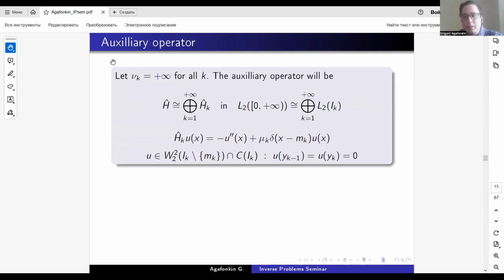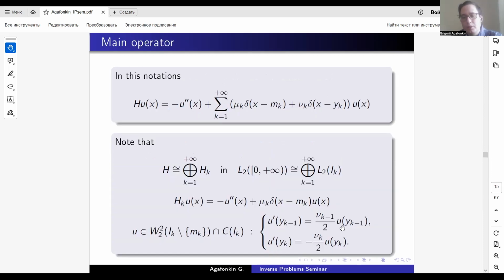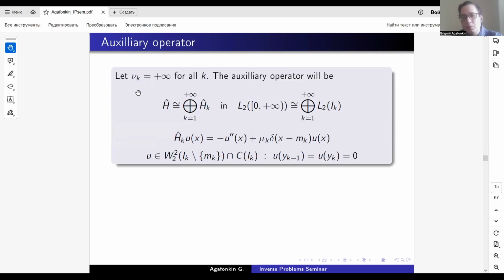So let us construct the auxiliary operator. We will take nu k equal to plus infinity for all k. So the auxiliary operator will be the direct sum of these operators with Dirichlet boundary conditions. It is easy to show that if we tend nu k minus 1 and nu k to plus infinity in these conditions, we can put this fraction on the left hand side, taking an inverse, and we see that this left side tends to 0. So indeed, if we tend nu k to plus infinity, we have the Dirichlet boundary conditions.